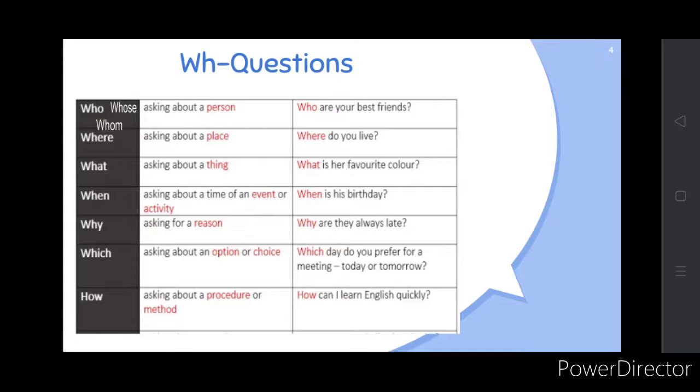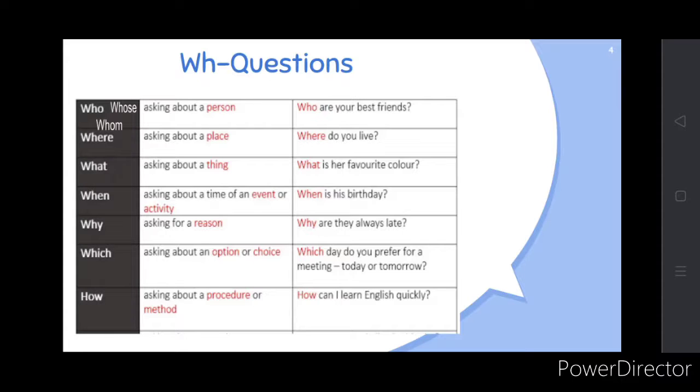Okay. Second, where. When you want to know information about a place, then we ask questions starting with where. For example, where do you live? What. When you want to know about a particular thing, we ask questions beginning with what. For example, what is her favorite color? Next, when. Whenever you want any kind of information related to the time of an event or an activity, we ask questions beginning with when. For example, when is his birthday? When is the recess? Etc.